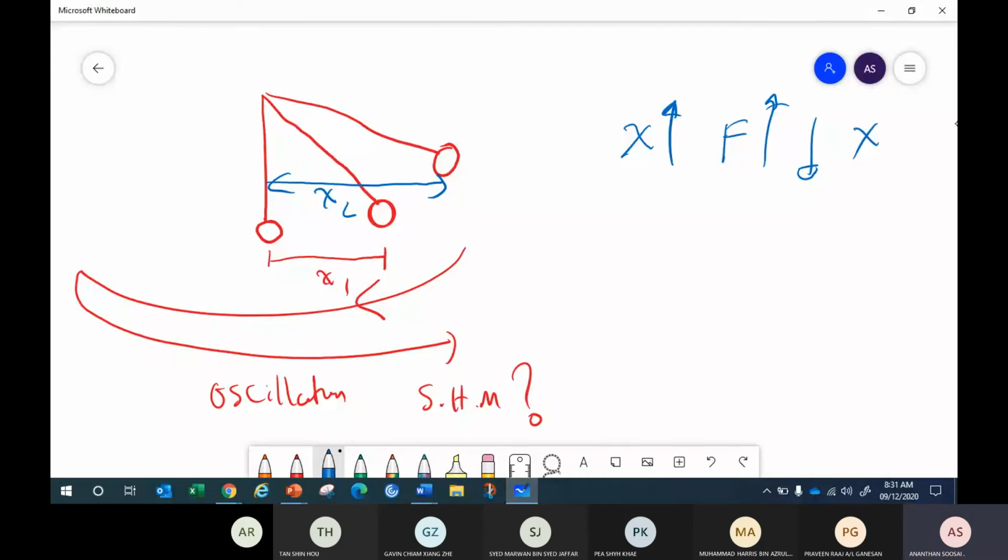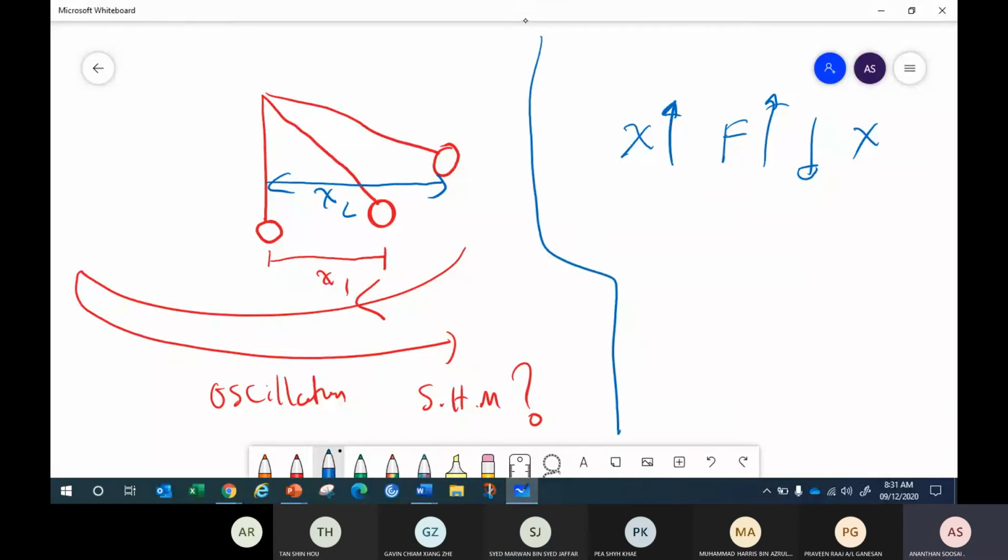That's what you need to decide. What do you think? When the pendulum is moving away, is the force trying to pull it back increasing or decreasing?